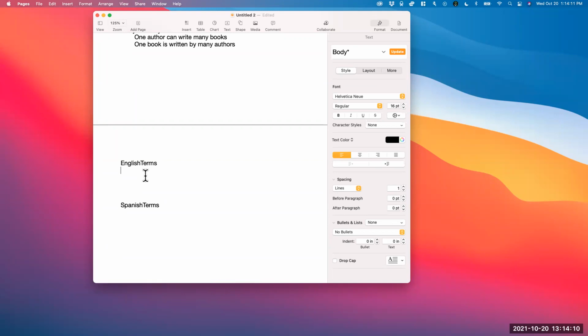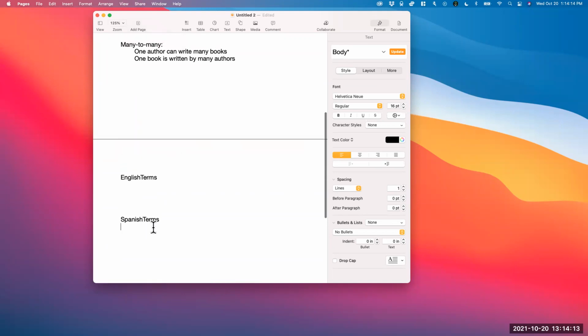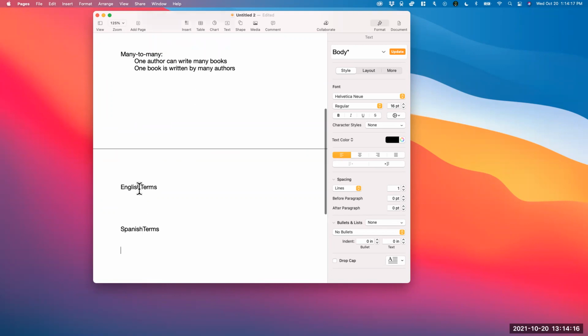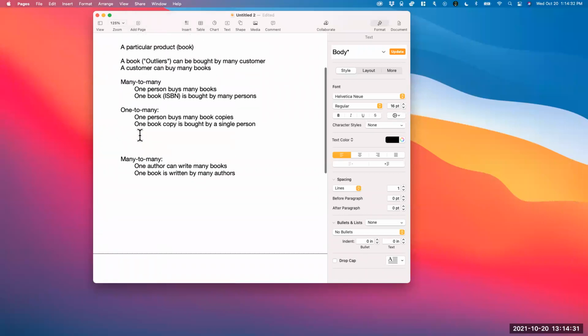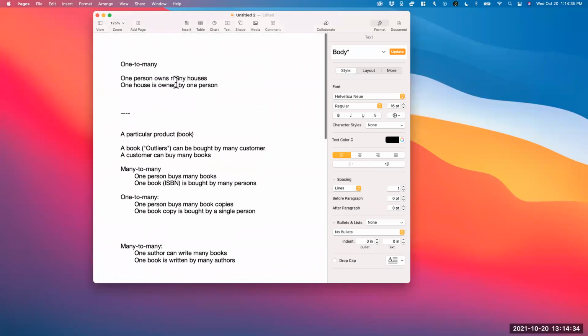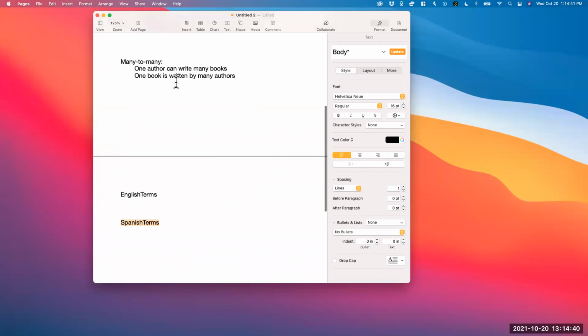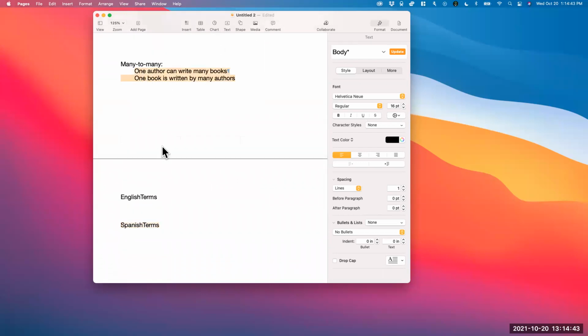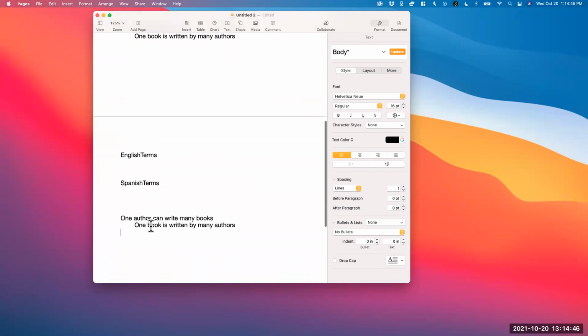Yes, I think what you said is right. So many to many relationship, there's always going to be two tables, okay? Now, of course, the decision to separate English terms from Spanish terms is something that we can discuss later. But typically we have two tables. Those could be English terms, Spanish terms. It could be authors, books. It can be trail reviews. So there's always two tables, and we need to know whether the relationship is one to many or many to many. Now, the actual relationship sometimes is not clear. So this kind of writing is not clear and maybe is not necessary. So we can think of it like this.